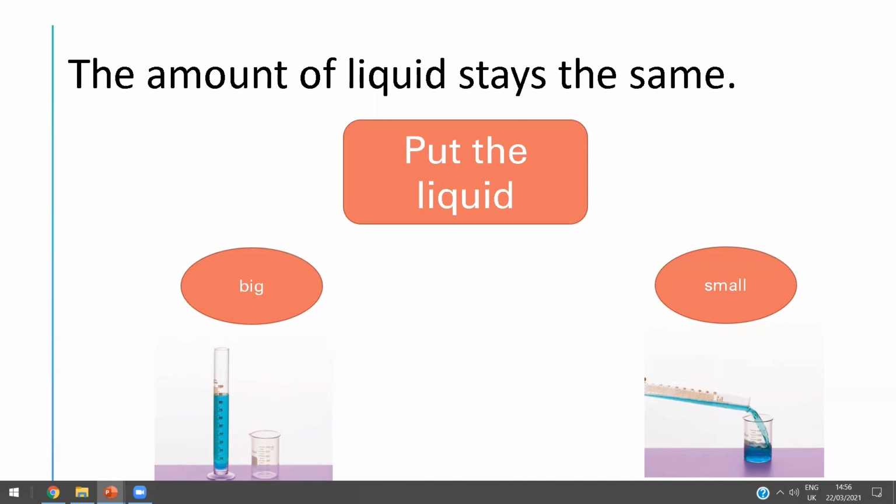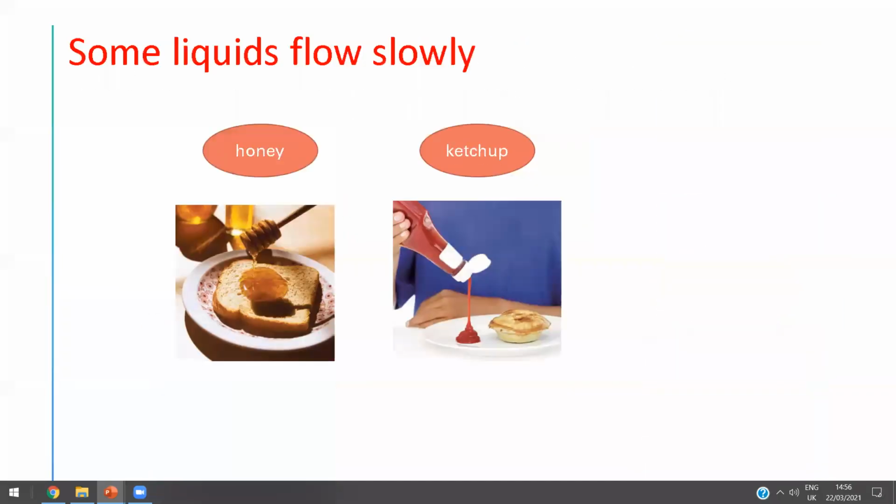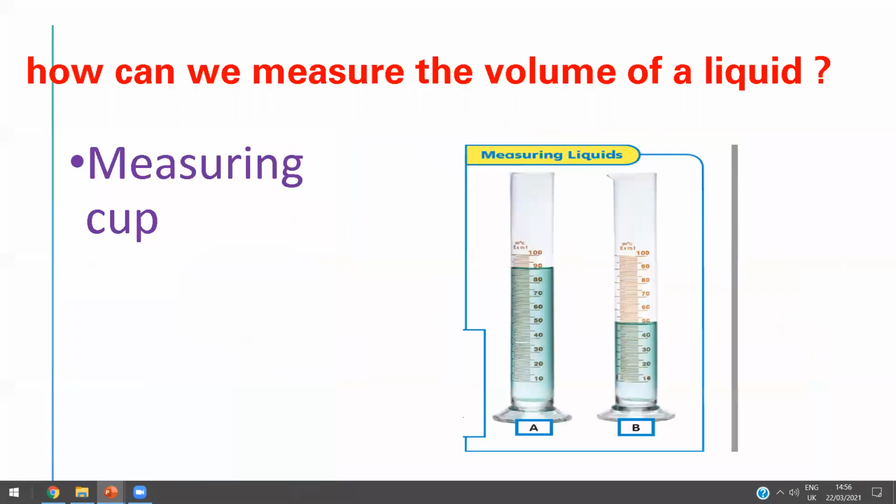Yes, Fahad. Okay, so tell me, Fahad, how are solid and liquid different? Number one, what about the solid?